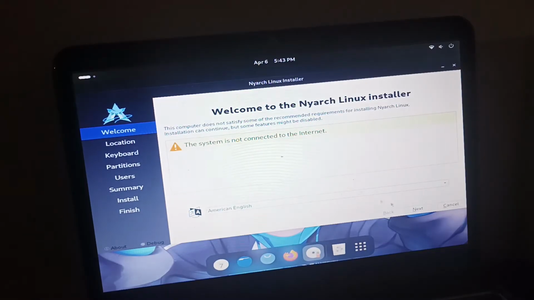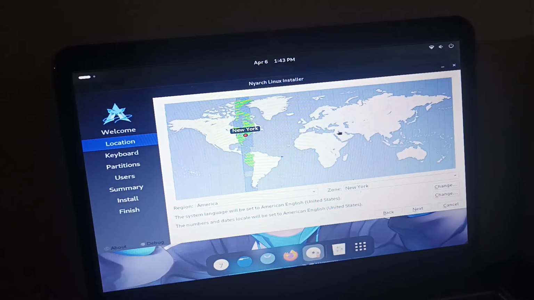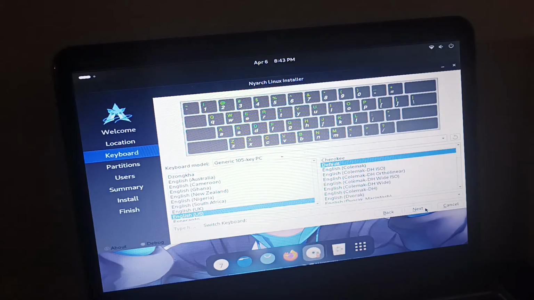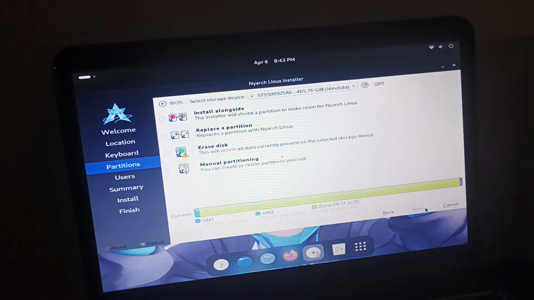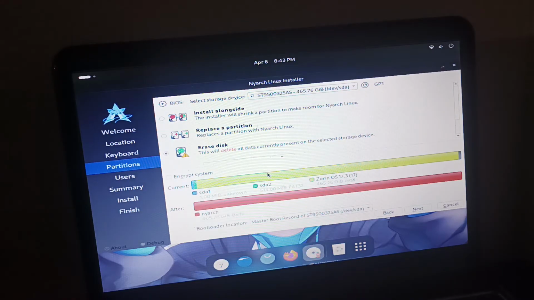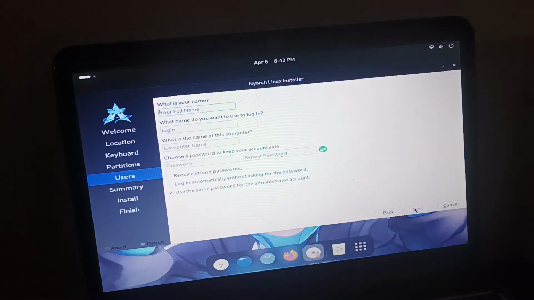Alright, we're back. Welcome to the Nyarch Linux installer. We're now connected to the internet right here. So I'm gonna click the next. Keeping it in English. Time zone, since I'm in Romania, we're choosing Bucharest. Okay. Partitions. We're gonna replace Zorin OS. I'm sorry, but it has to be done. Let the anime OS take over my hard drive.